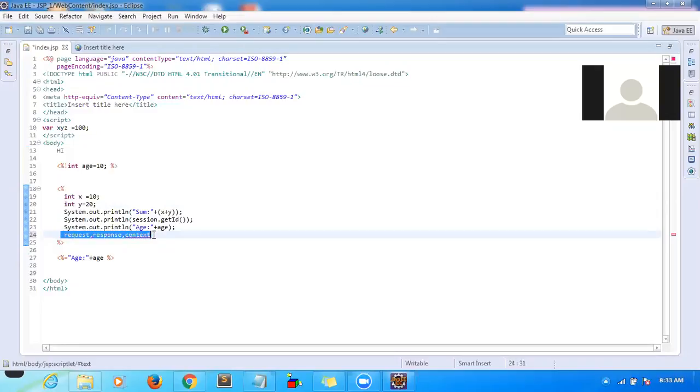We will see some examples tomorrow. In servlets, from one servlet you try to call another servlet by using the request dispatcher, correct? In a similar way, here also we can call another JSP or another servlet from your JSP. If you want to call another login servlet from your JSP, you can call it.